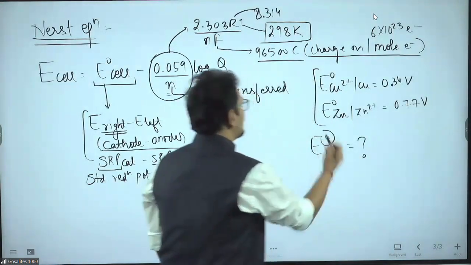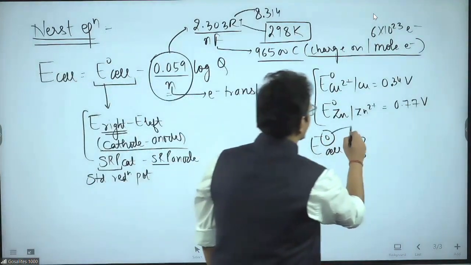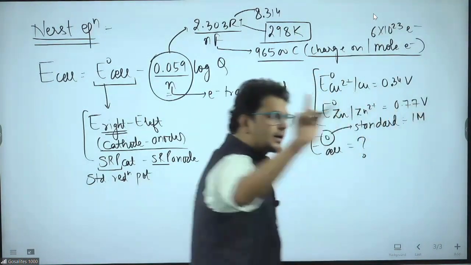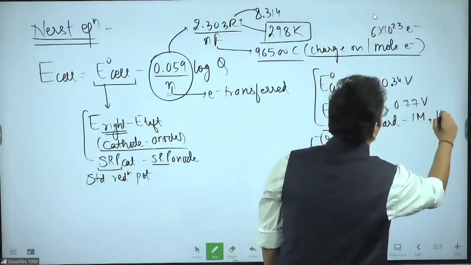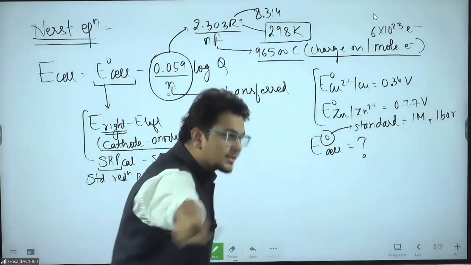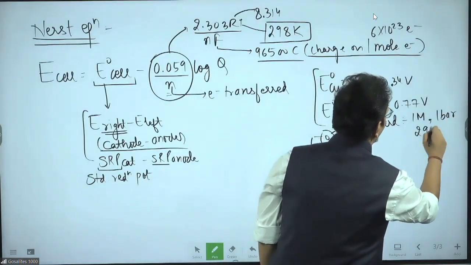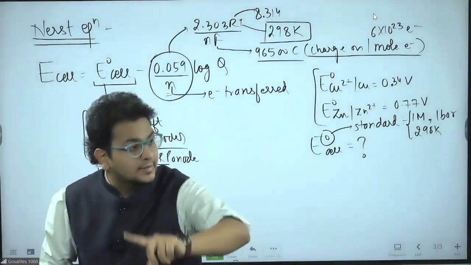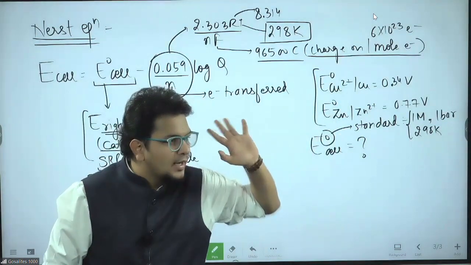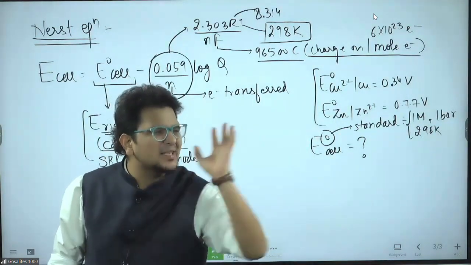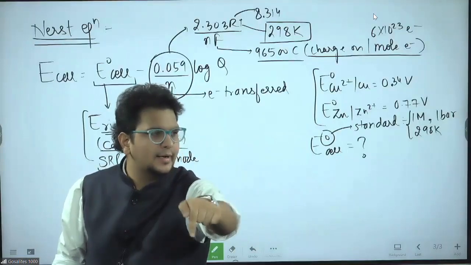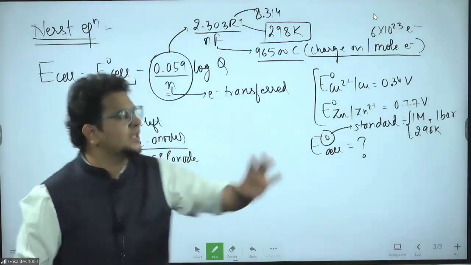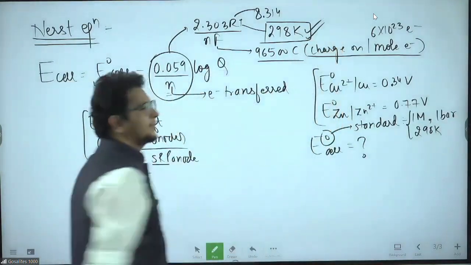Firstly, try to understand what this naught means. This naught means standard. And standard means 1 molar concentration, if concentration is there, 1 bar pressure, if pressure is there, and 298 Kelvin of temperature. If any ion is there whose concentration is given, that should be 1 molar. For gas, we take pressure. We don't take molarity in this chapter. Pressure 1 bar, concentration 1 molar, and temperature always 298 Kelvin we have to take.